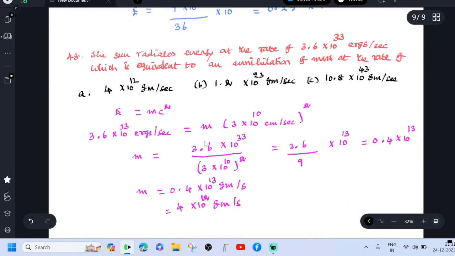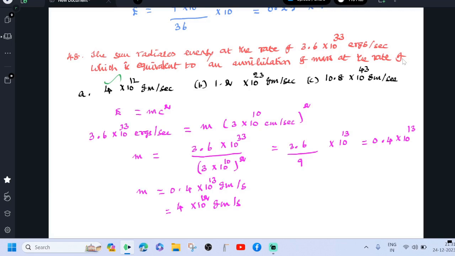The sun radiates energy at the rate of 3.6 × 10^33 ergs per second, which is equivalent to an annihilation of mass at the rate of 4 × 10^12 gram per second. You know that E equals mc squared. Here the energy is given as 3.6 × 10^33 ergs per second.